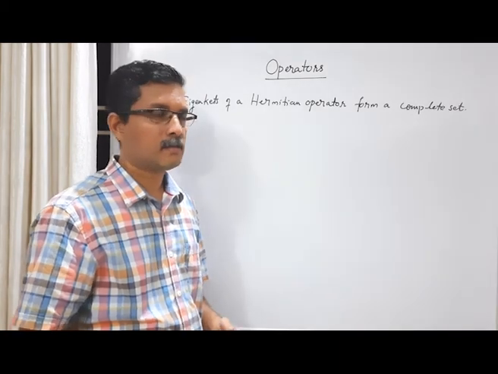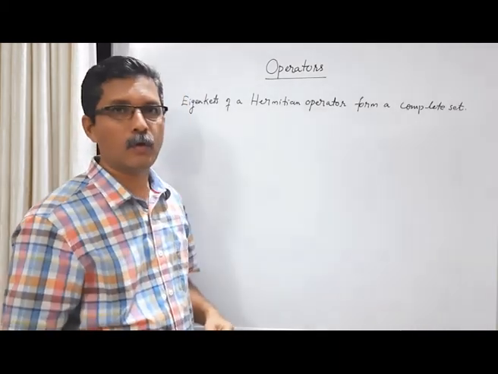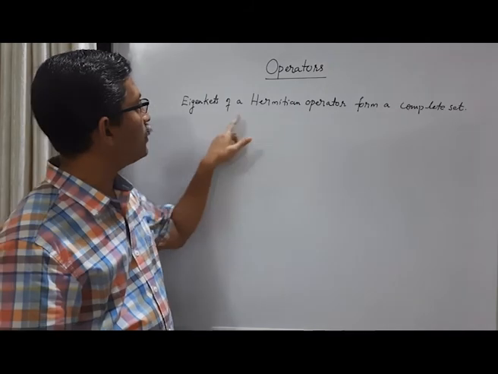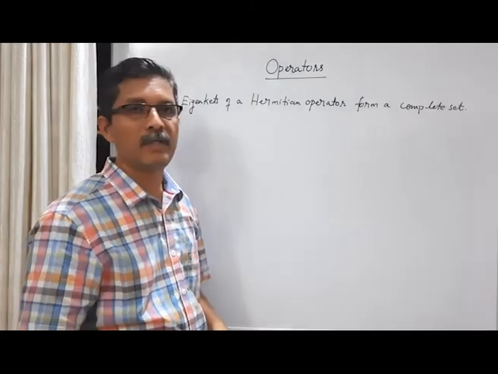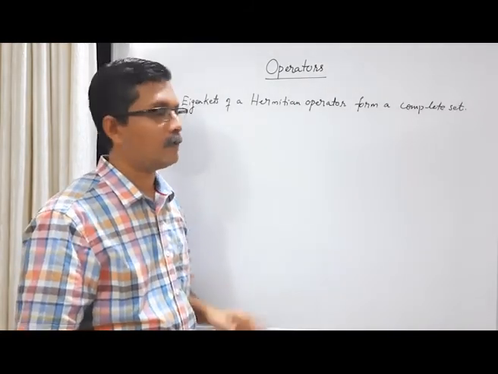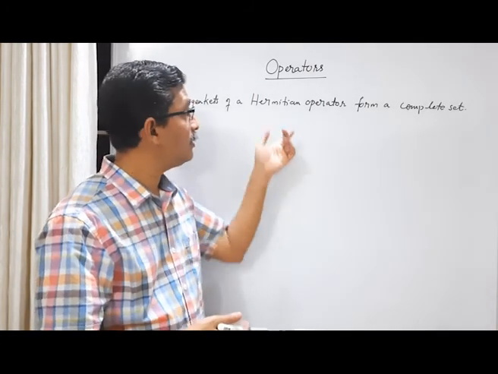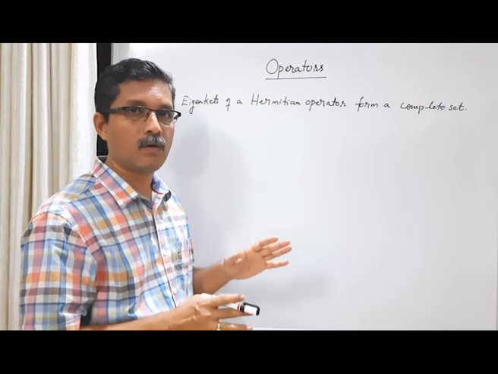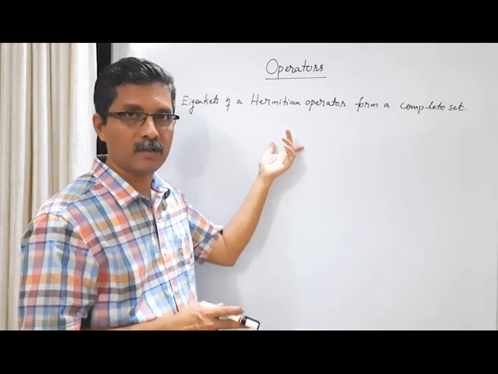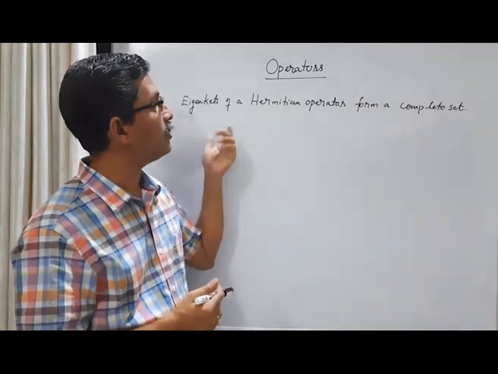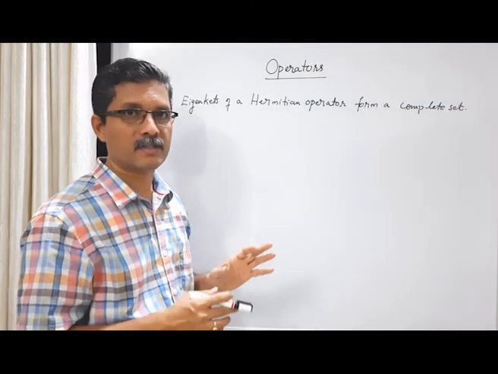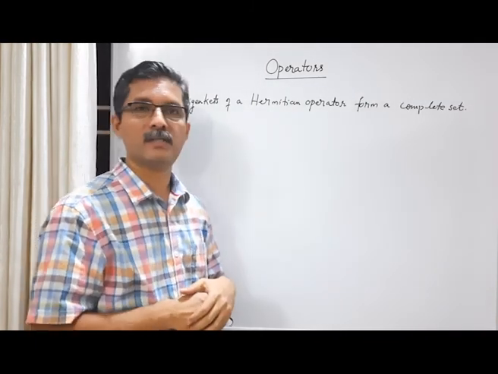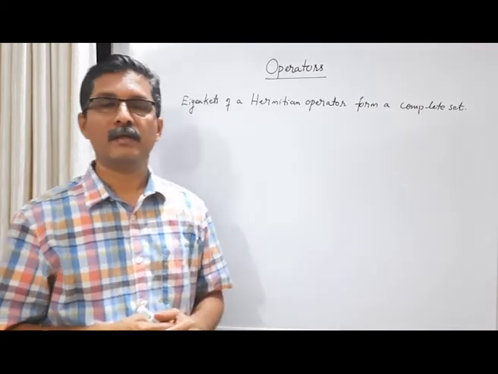Regarding eigenkets, this idea is very important. Eigenkets of a Hermitian operator form a complete set. Remember, for a quantum system, every physical quantity is represented by a Hermitian operator. So eigenkets of a Hermitian operator are special in the sense that they form a complete set. What is a complete set?